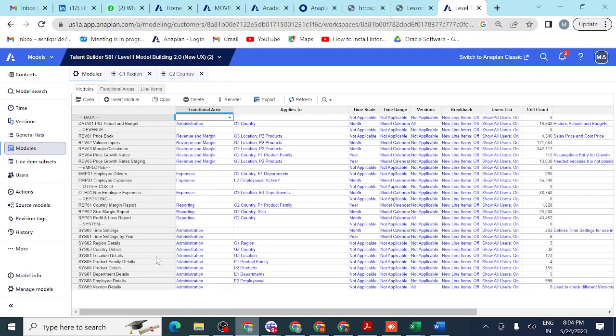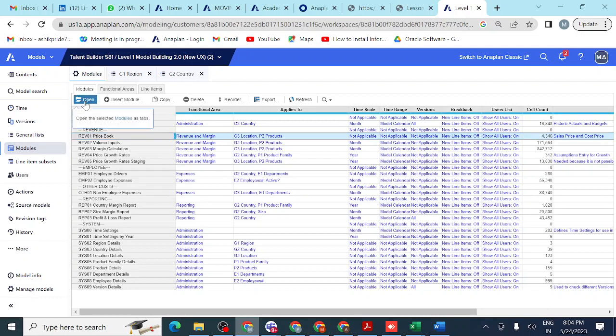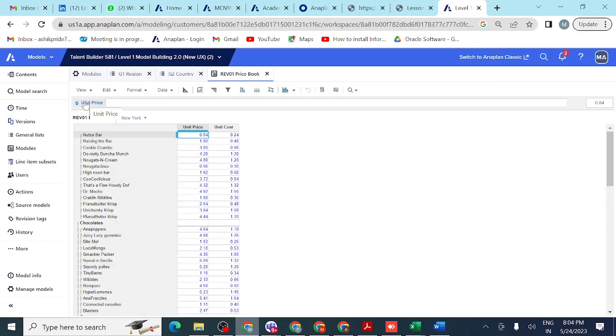So you can see here, these are the different modules we have. Module means like engine for the model. Each and every data consists in a module. You can see here, the module consists, this revenue price book is my module name. This module consists of each and every product, unit price and unit cost.